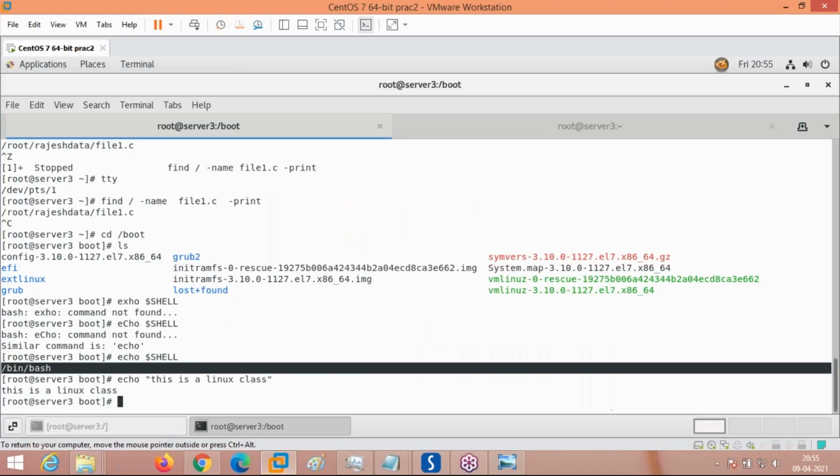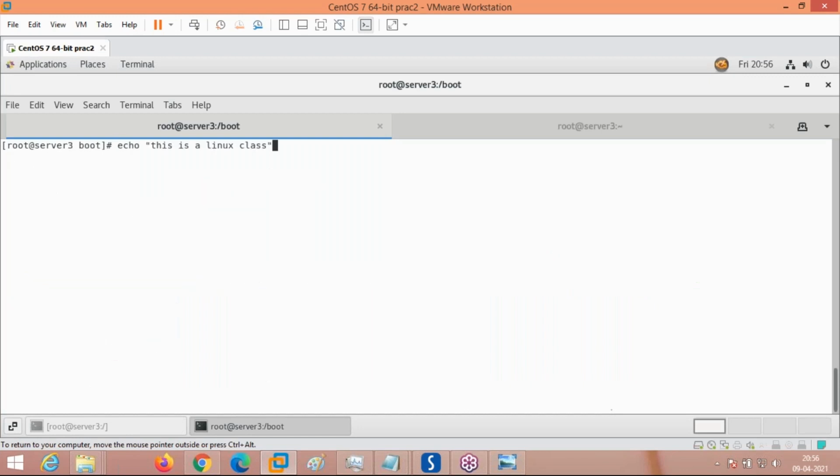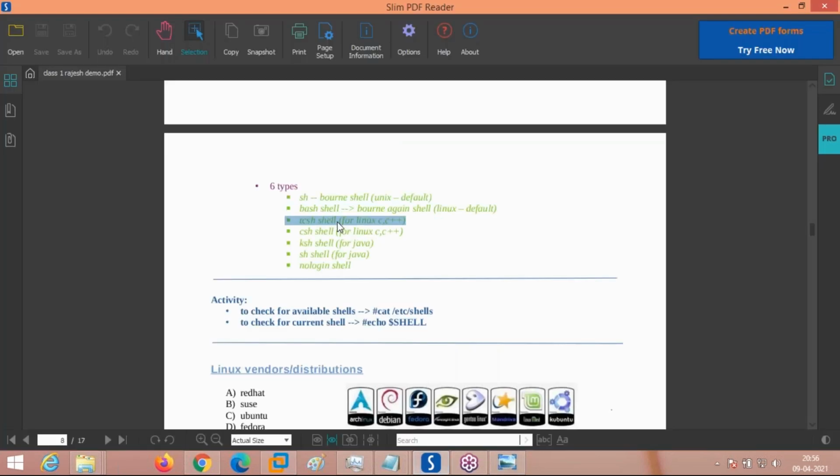See here, the output, bash shell. Here I am highlighting, this is where the original Linux shell is. By default it is bash. /bin/bash is the location, and bash is the default Linux shell. That is what I was showing here. There are other shells in Linux also, like tcsh, csh, ksh, and nologin shell. We will know about all these shells later.